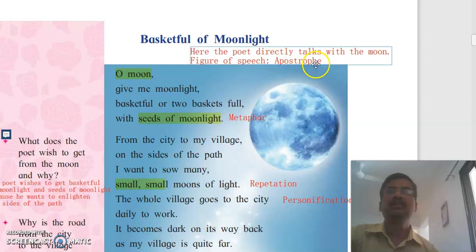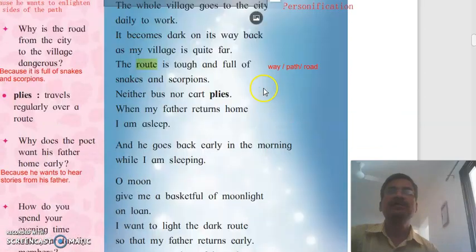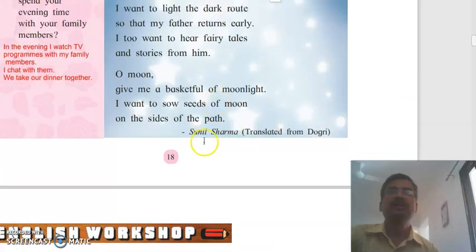Now you can tell me the figure of speech, you can tell me the title of this poem, and here you can see the name of the poet, Sunil Sharma. Actually this poem was originally in Dongri language and it is translated in English. So who is the poet? Sunil Sharma.